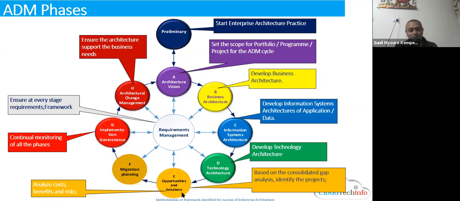Only in the E phase, look at the name of the E phase, opportunities and solutions. When we come to the E phase, we have analyzed the architecture. For that architecture, we then identify what kind of products are available for us to implement. Depending on the type of company, if they're very aggressive or a techie company, then we go for open source or even some emerging technology. If it is government agencies, because government's main objective is to give service to the customer, then we try to go for proven technology.